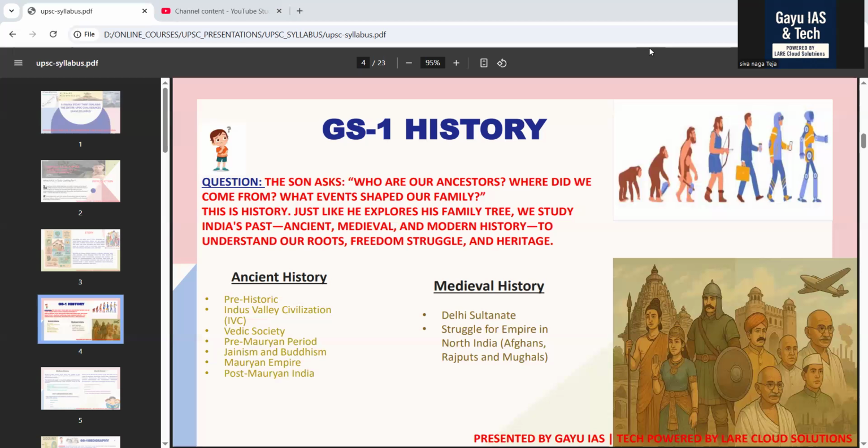Conclusion of the medieval history. So students, medieval history is not just about the conquest, it's about the transformation of ideas, institutions, art and resistance, from Delhi to Deccan, from forts to temples, from sword to saint. India's soul evolved in the tensions between power and peace.